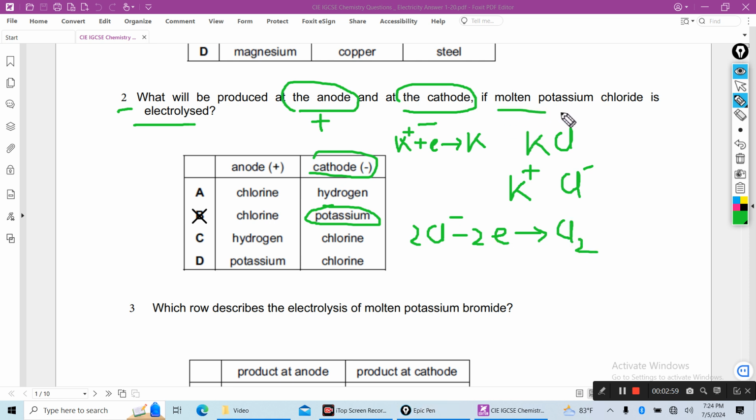So when molten, you remember, metal will be produced, but when aqueous, hydrogen will be produced. As here it is molten, at the cathode potassium metal will be produced, at the anode chlorine gas will be produced.